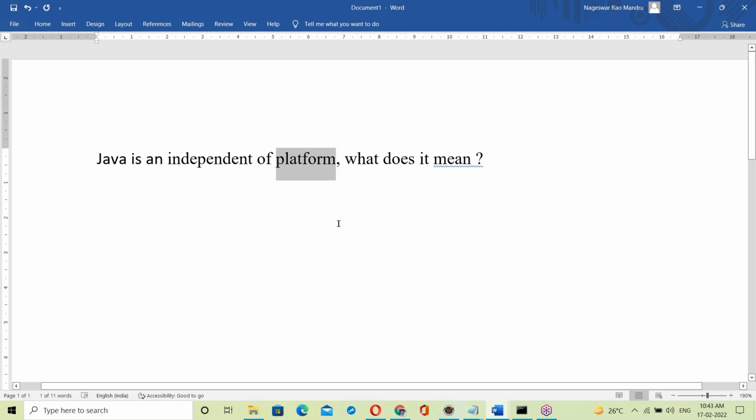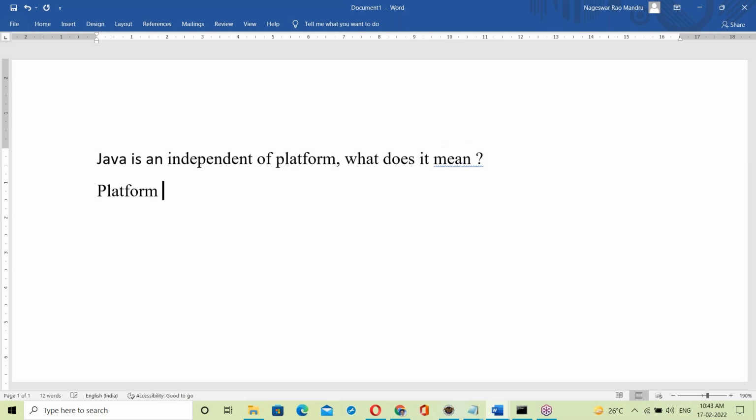See here, platform means OS. Yesterday we discussed the OS. Operating system is a platform where we can run all the application software. On top of OS, everything is running, right? So OS is acting like a platform. Okay, so Java is platform independent. What does it mean here? Here platform means OS. That means a Java program